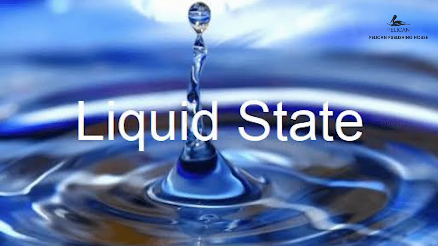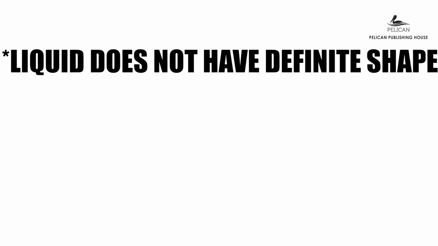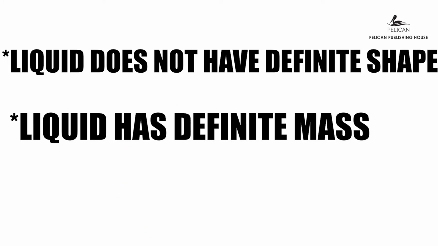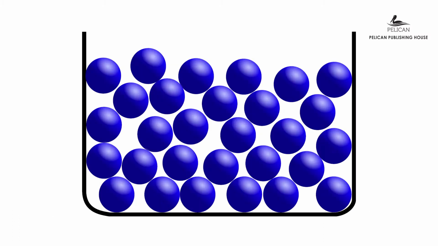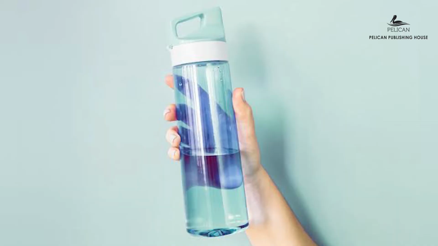Now about the liquid state. The liquid has 3 main properties. A liquid does not have a definite shape. A liquid has a definite mass. A liquid has a definite volume. The molecules of any liquid are loosely packed. Therefore, they do not have any definite shape. A liquid takes up the same amount of space and takes the shape of the container.